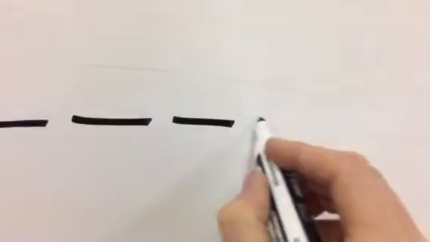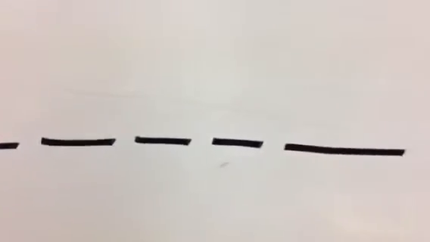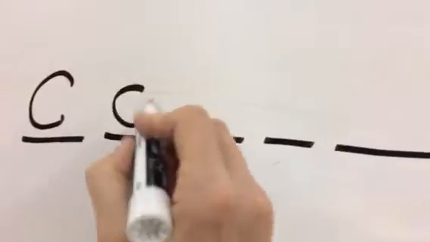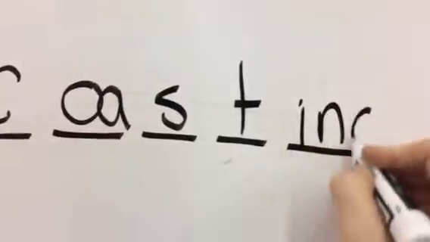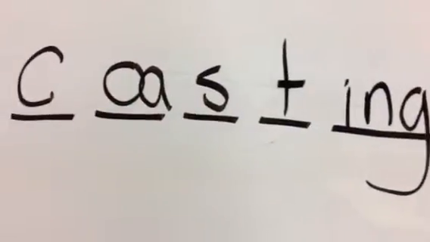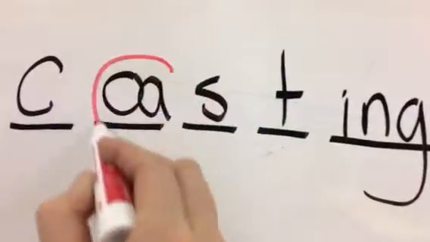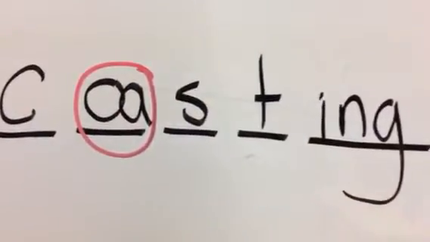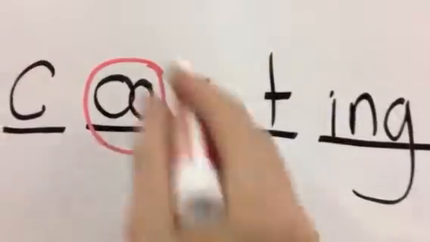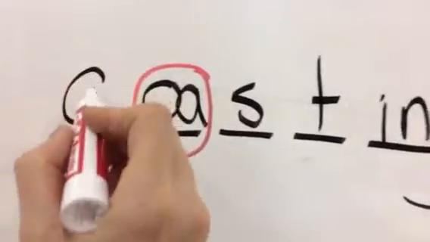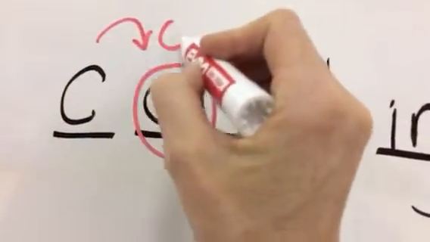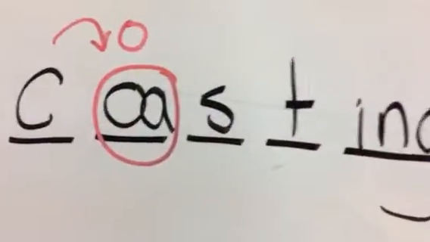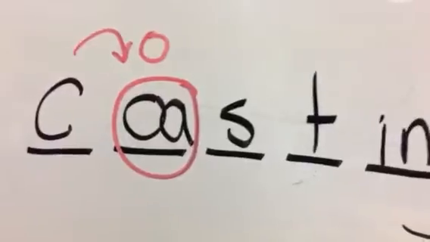Coasting. K-O-S-T-ing. That's one long sound. It is an OA because the O sound is in the middle of the word, it's not at the end. And in fact, we have the C here for the K sound because right beside it is a vowel and it is a round shaped vowel. So we use a C as opposed to a K for the K sound.